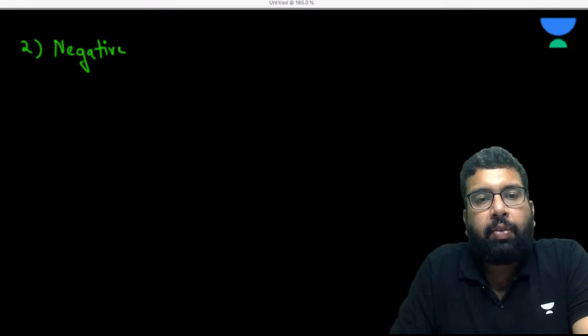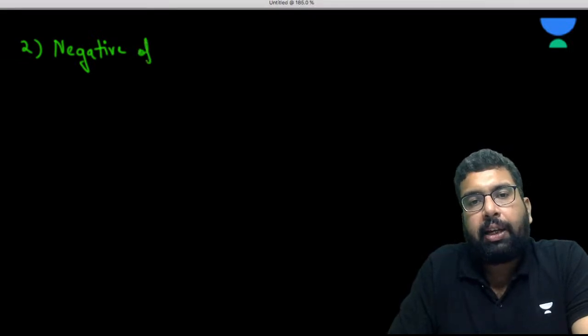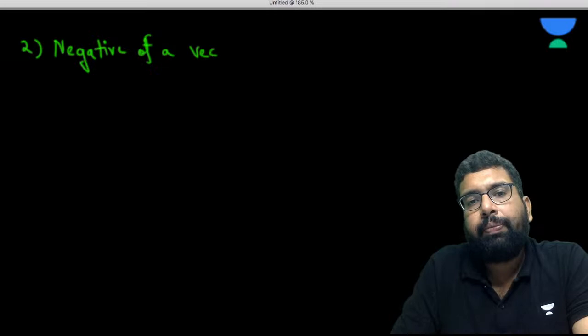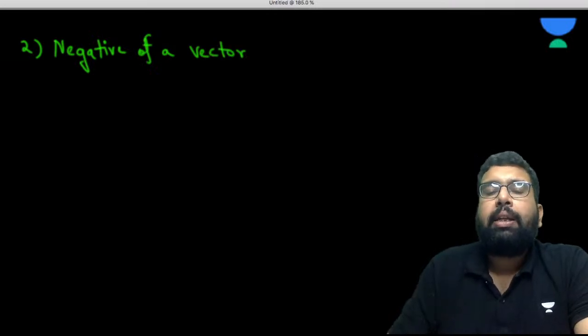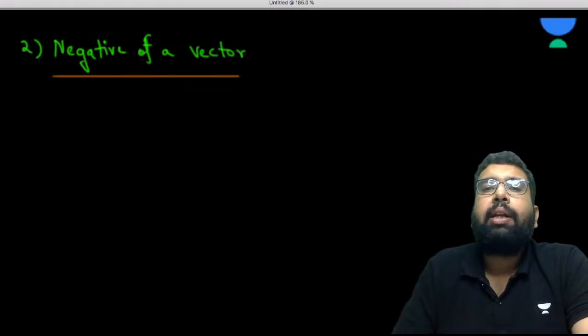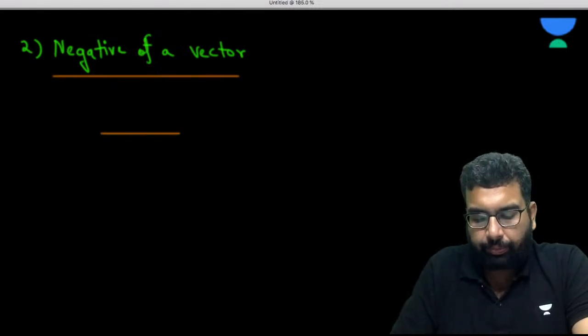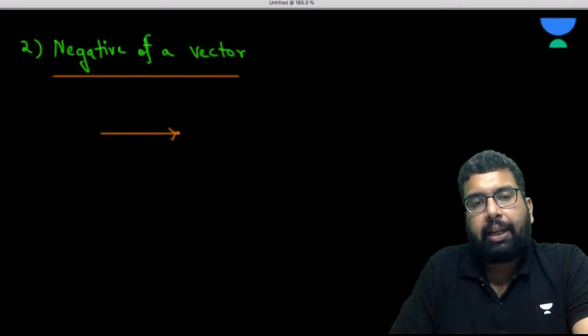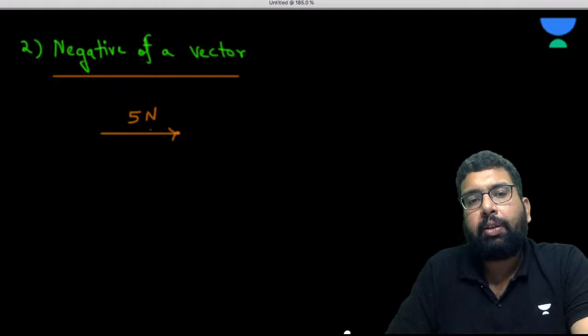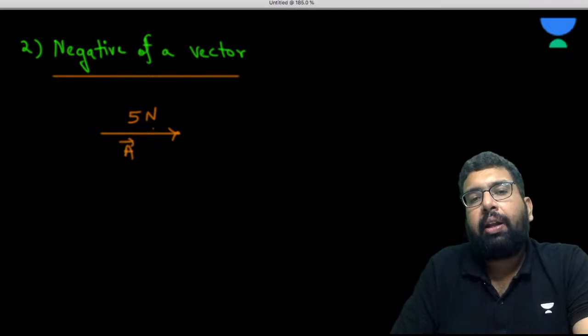So, negative of a vector. What do we mean by negative of a vector? Very important concept, this is going to be of high use. If there is a vector, let's suppose of 5 Newton, let's call it A. So this is vector A, and vector A is 5 Newton.